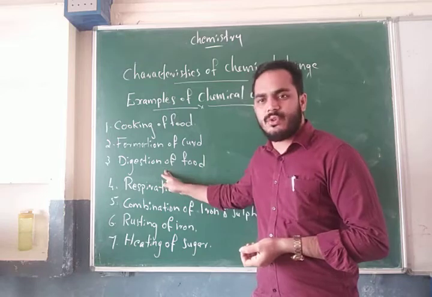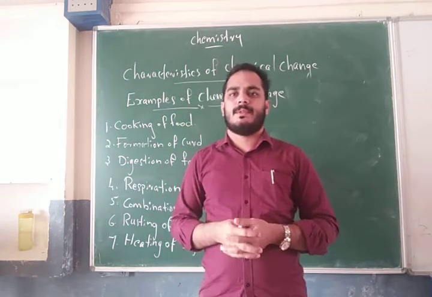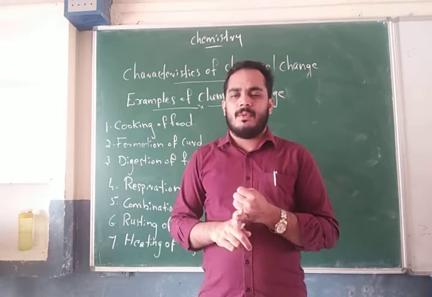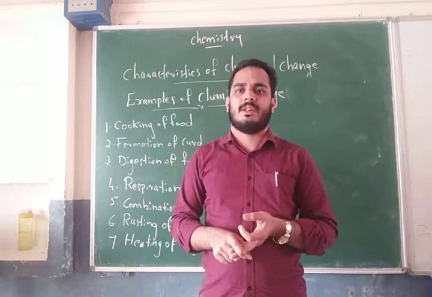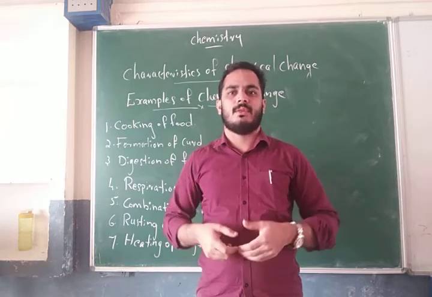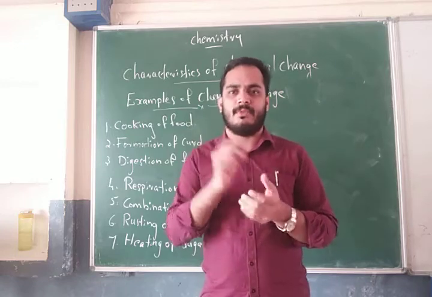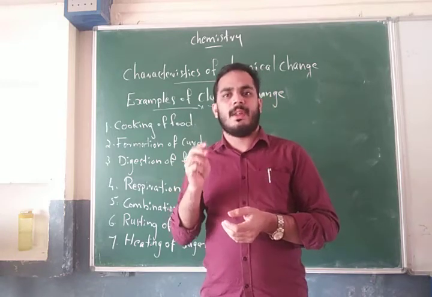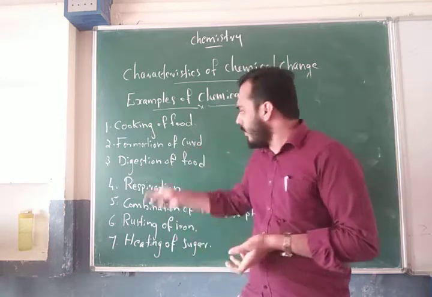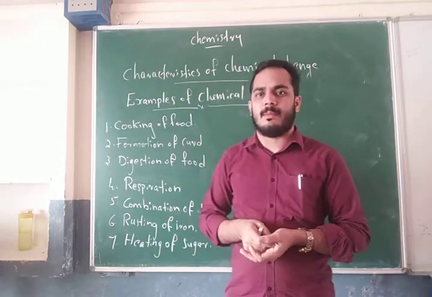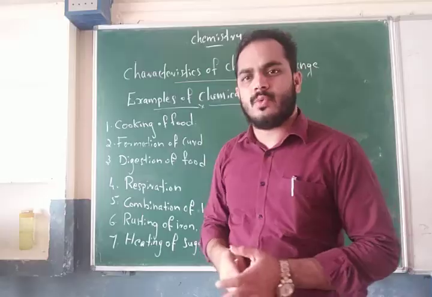Next one, digestion of food. We consume different types of food items, some rich in protein, carbohydrate and fat. Once we consume them, they are simplified, meaning broken down into simple form. This simple form never gets back to the original form. So the digestion of food is also an example of chemical change.